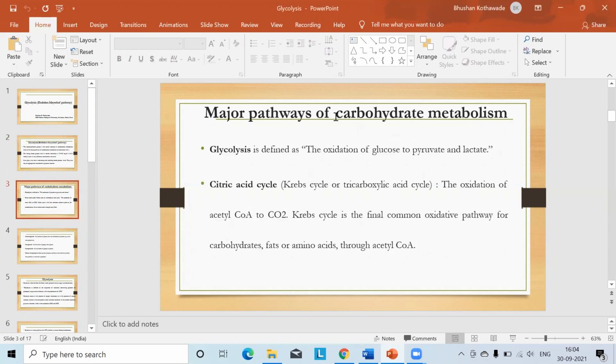In carbohydrate metabolism, there are many major pathways. The first pathway is glycolysis, which is defined as the oxidation of glucose to pyruvate and lactate. The second pathway is the citric acid cycle, or Krebs cycle, or TCA cycle. It is the oxidation of acetyl coenzyme A to carbon dioxide and water.